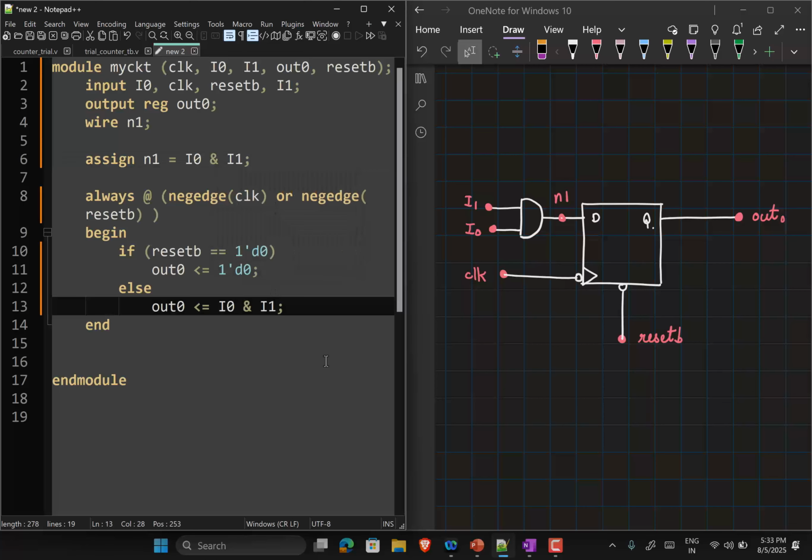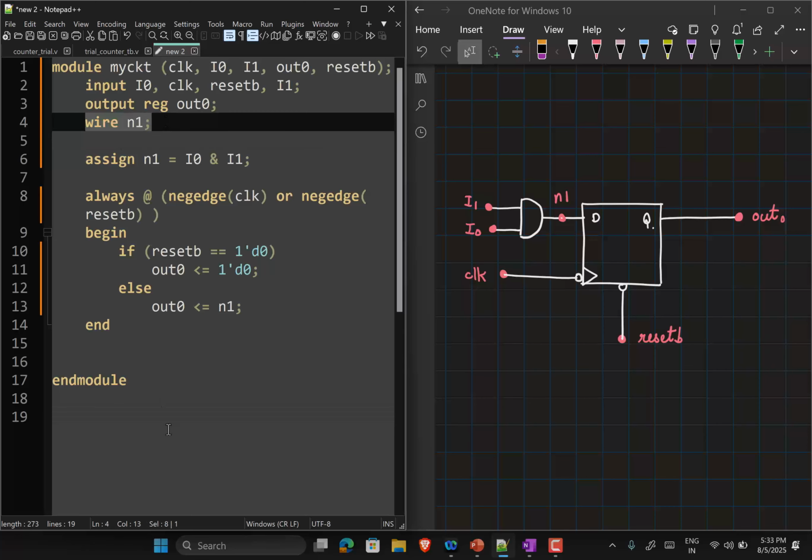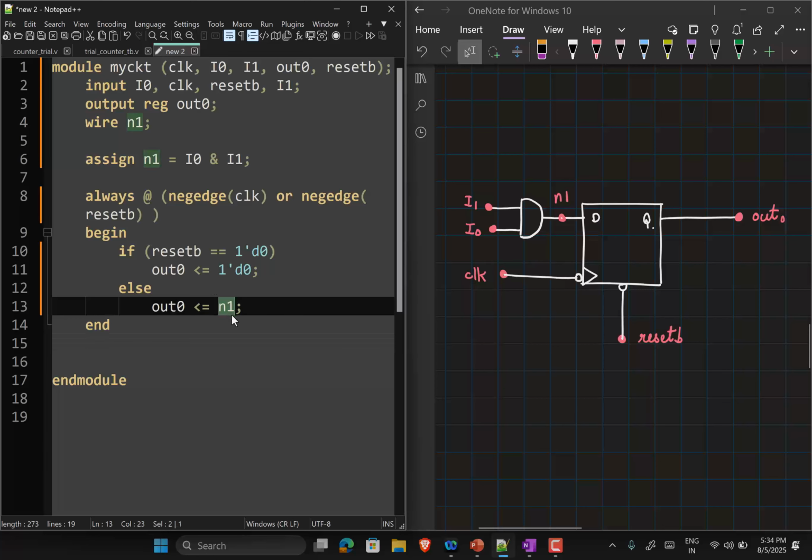And here I can directly give N1. This is just to show you that this is also possible. You can have nets that are not part of the port list. It is something internal to the system. You can have register outputs that are internal to the system, and you can declare them separately like this, and then use those in other parts of your code. This is also fine. But ideally, the easiest thing to do would be to simply say I1 and I0 here.